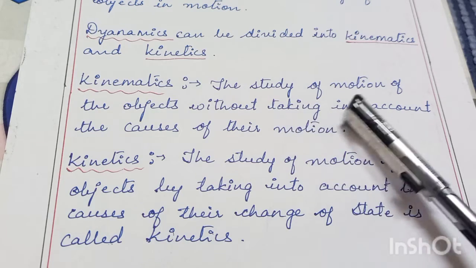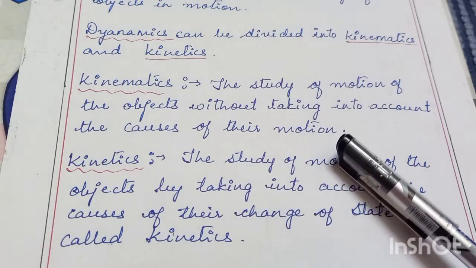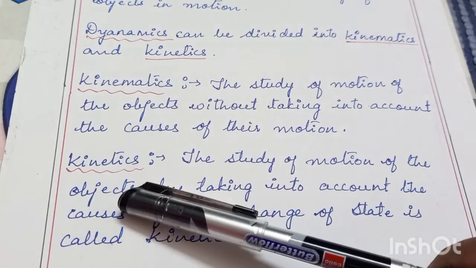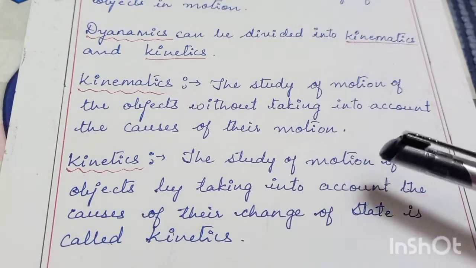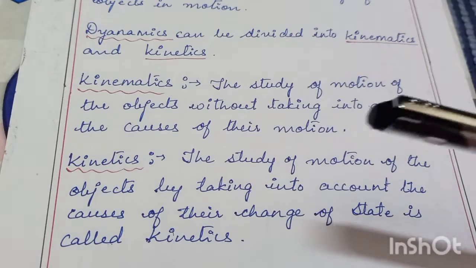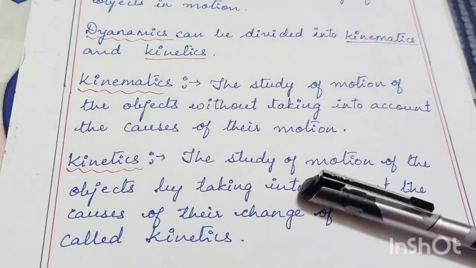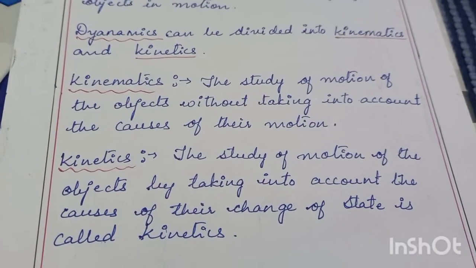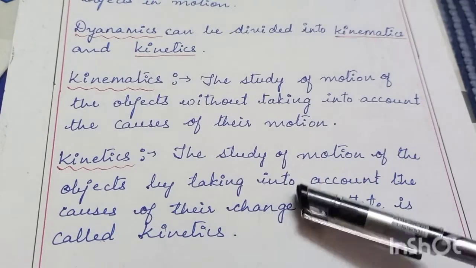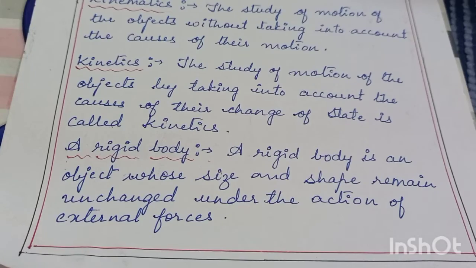So the study of motion of objects without taking into account the causes of their motion is called kinematics. And let us see what is kinetics. Kinetics is the study of motion of the objects by taking into account the causes of their change of state. The cause is known here. So whether it is at rest, and how from rest it has changed to motion, then we can say it is kinetics. Understood?